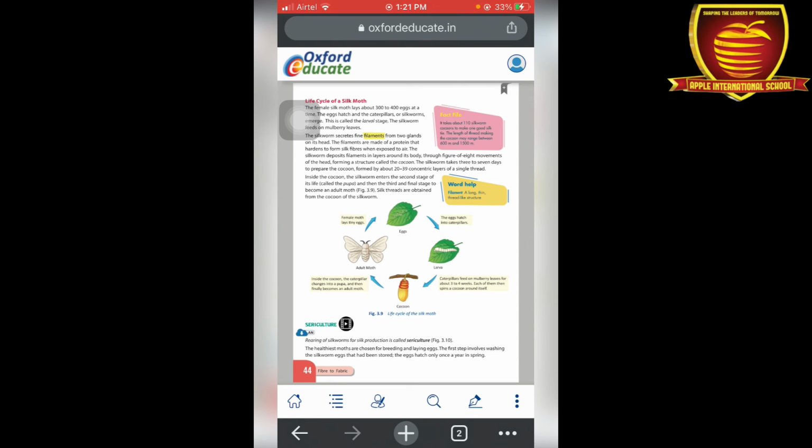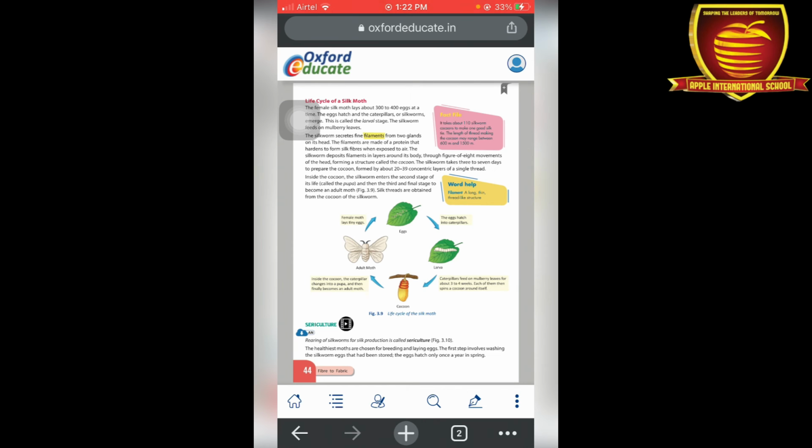Inside the cocoon the silkworm enters the second stage of its life, and then the third and final stage, becoming an adult moth. After obtaining cocoons from the silkworms, how do we prepare silk threads?